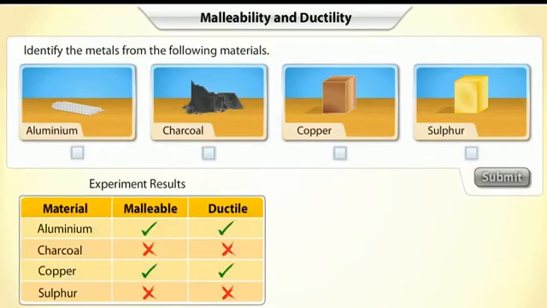From the two experiments that were conducted, can you tell which of these materials are metals? Click the metals to select them. When you are done, click Submit.